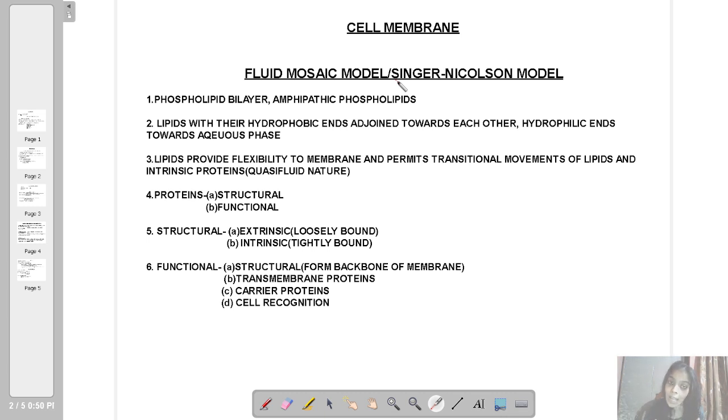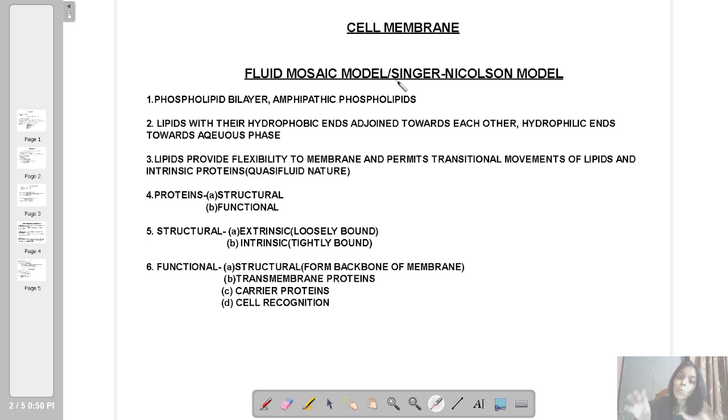What did they say? They said that the cell membrane is a PLP structure. What does a PLP structure mean? Protein, lipid, protein, which means a lipid layer sandwiched between two protein layers. So this is all about the sandwich model. It also said that the lipid molecules have two ends.